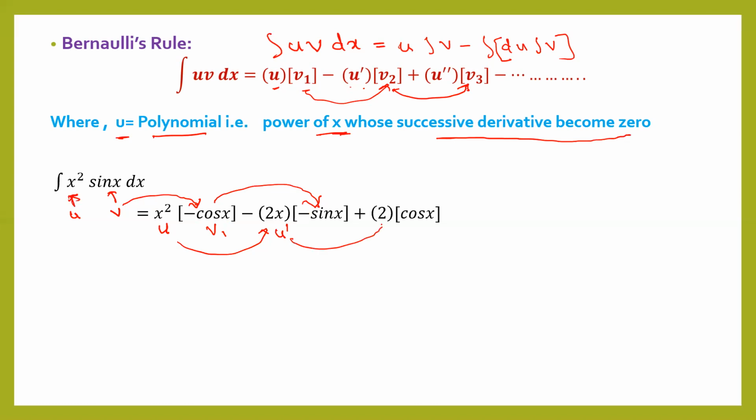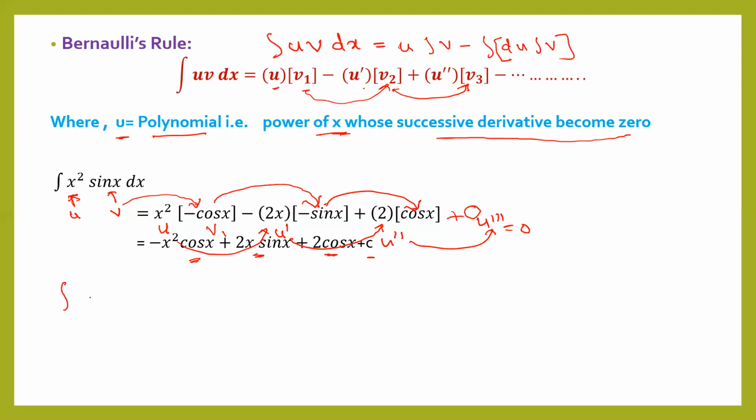Now the next derivative of u dash, this is u double dash, and the derivative of 2x is 2, and integration of sine is minus cos, so that minus, and this minus will be plus, and this is cos x. Now the next derivative u triple dash is 0. So after this, all terms will be 0. And you will get the integration as x squared cos x plus 2x sin x plus 2 cos x plus obviously the constant of integration c.